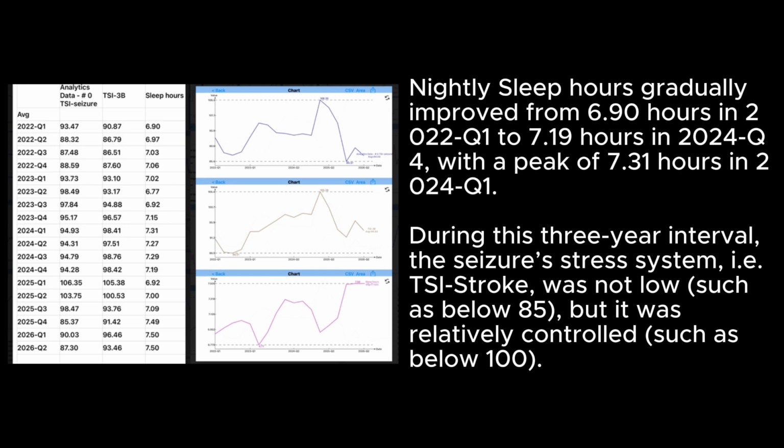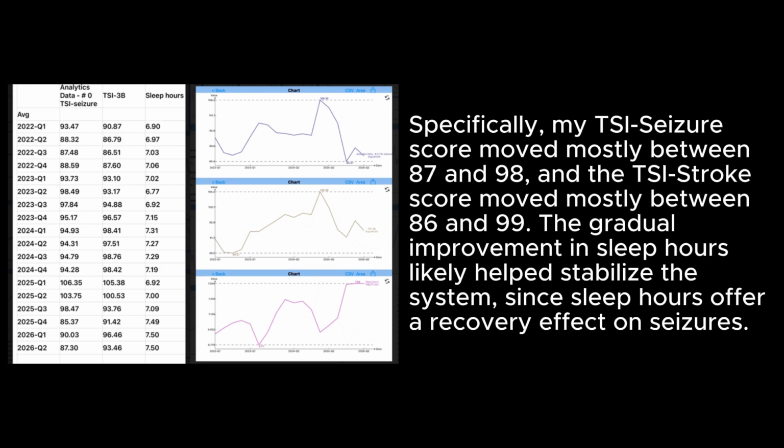During this 3-year interval, the seizure stress system, i.e. TSI-Stroke, was not low, such as below 85, but it was relatively controlled, such as below 100. Specifically, my TSI-Seizure score moved mostly between 87 and 98, and the TSI-Stroke score moved mostly between 86 and 99. The gradual improvement in sleep hours likely helped stabilize the system, since sleep hours offer a recovery effect on seizures.